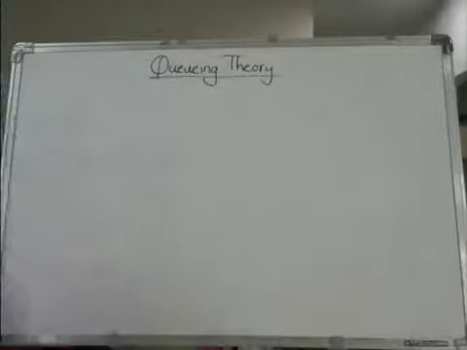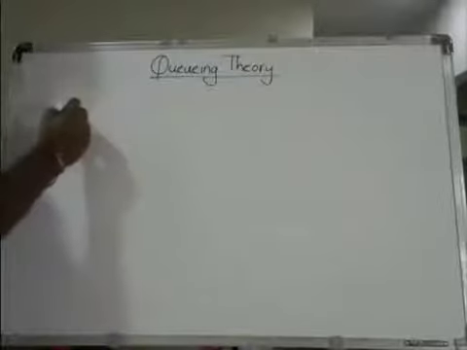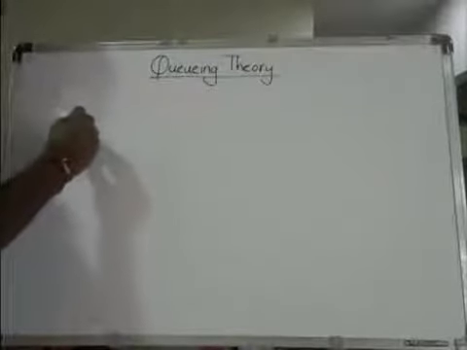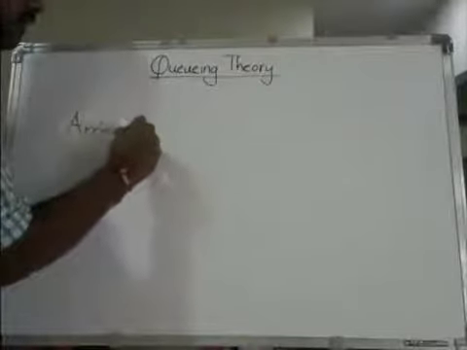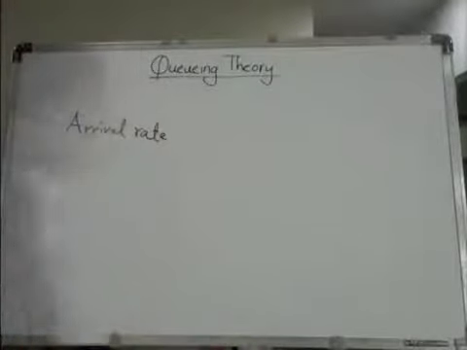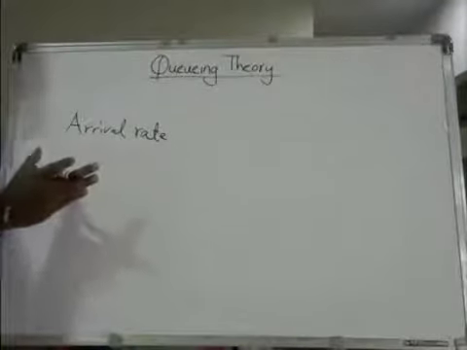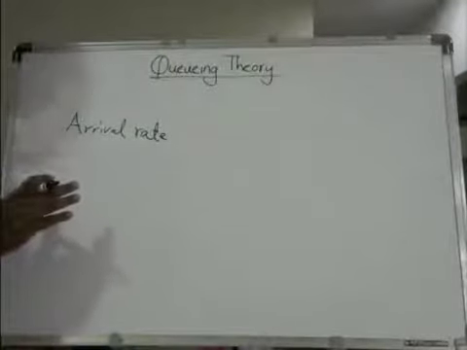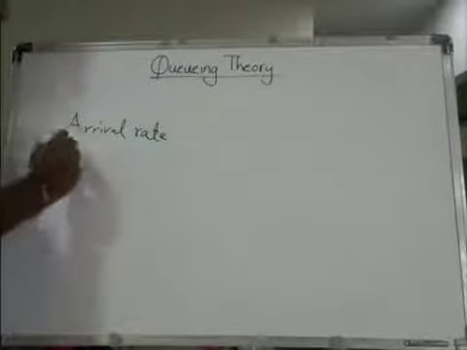Alright. In this problem, they've given you two important things. First one is arrival rate. What is arrival rate? With what rate the customers are coming to some service is called arrival rate.